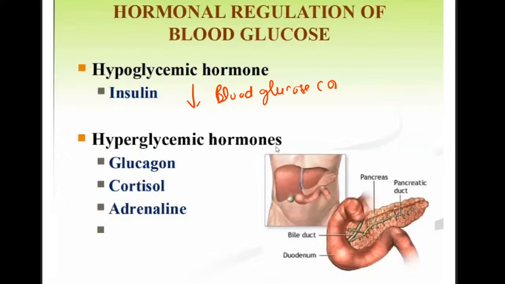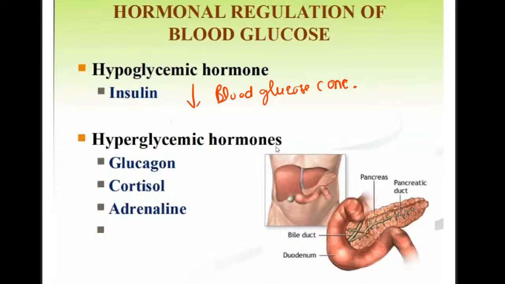Whenever the glucose level in the blood is increased, the insulin secretion will be increased. Whenever there is an increase in the blood glucose concentration, insulin will be secreted by the beta cells of the islets of Langerhans from the pancreas. It will decrease the blood glucose concentration, hence it is known as the hypoglycemic hormone.